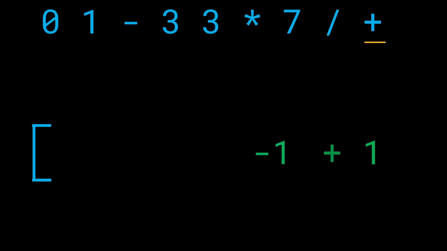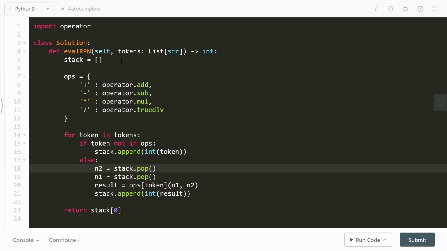This guy is the n1 and the element on the right hand side is the n2, right? This makes more sense for division as well as subtraction because they are not exactly commutative. All right, anyways. First we'll pop out n2 and then we'll pop out n1. Whatever the result is, we're going to get it by using this ops of token. That is, whatever this token is, say it's a plus sign.